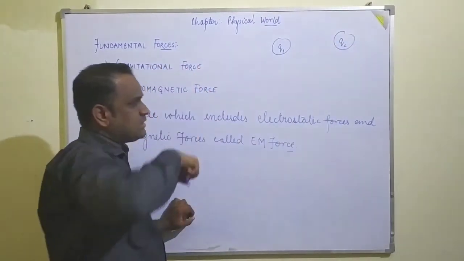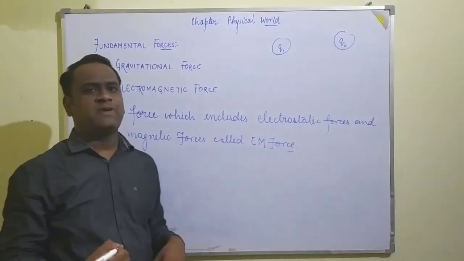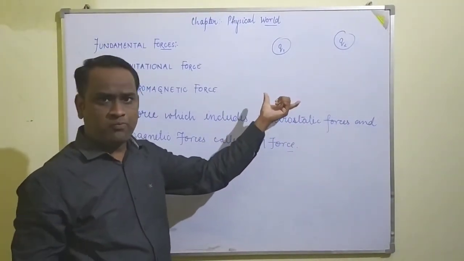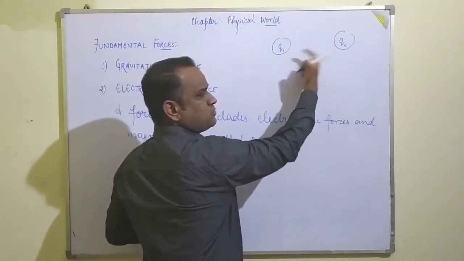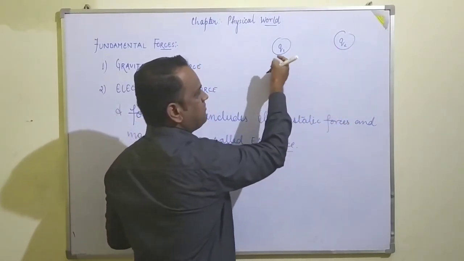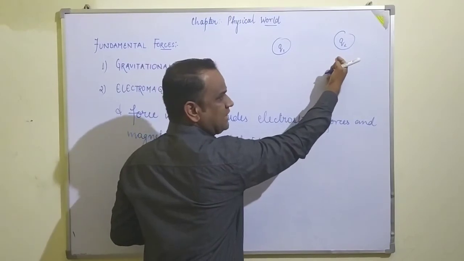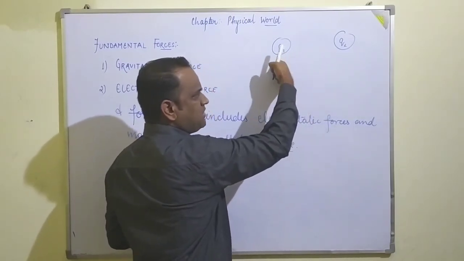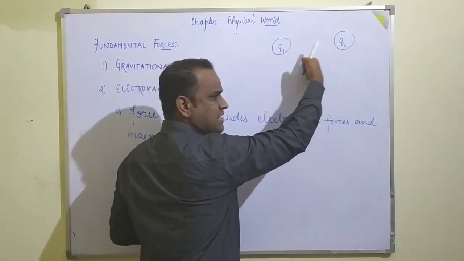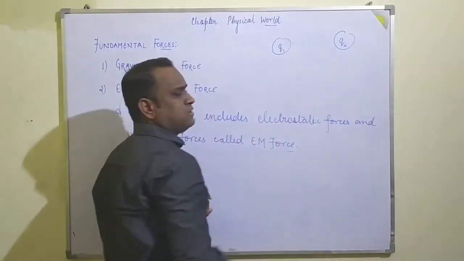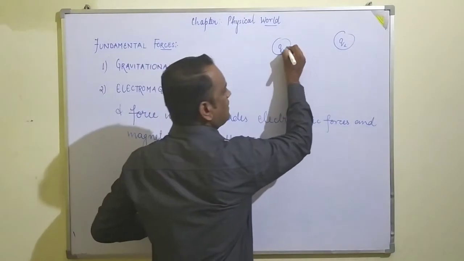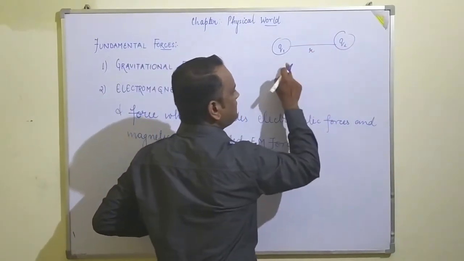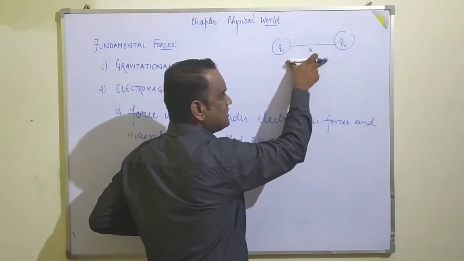As we know that charges are of two types, positive and negative, so there may be four possibilities. Q1 may be positive and Q2 also positive, which gives repulsion. It may be positive and negative, which gives attraction. It may be negative and positive, which gives attraction, and both may be negative, so there will be repulsion. So a force of attraction or repulsion acting between two charges when they are at rest is known as